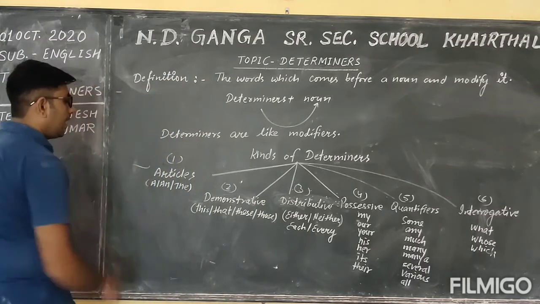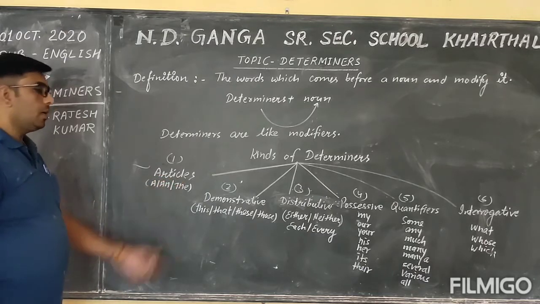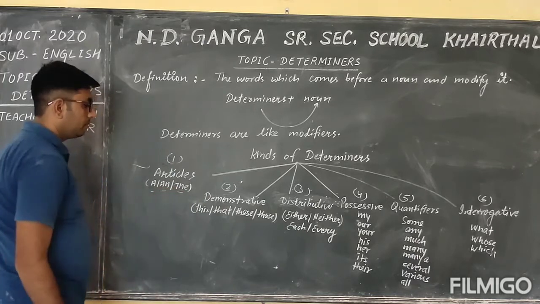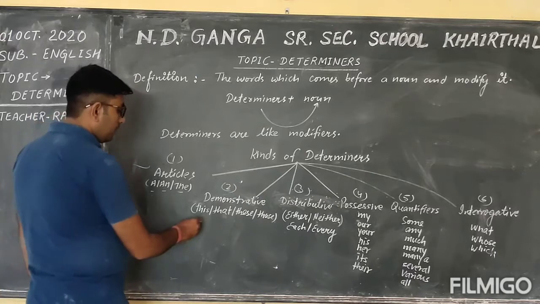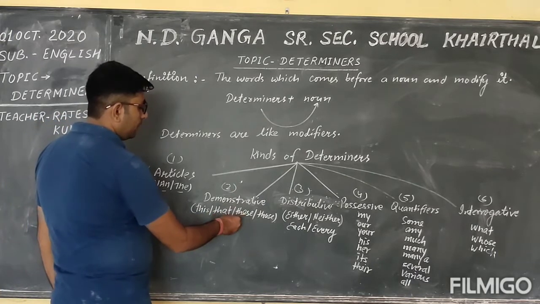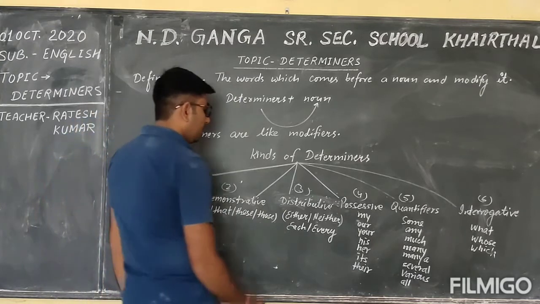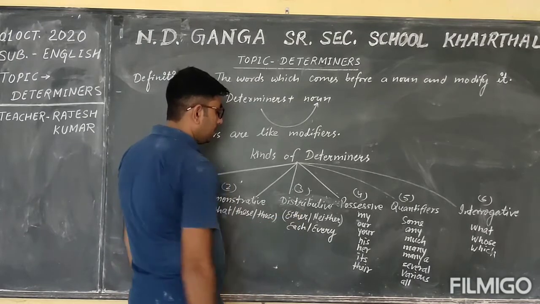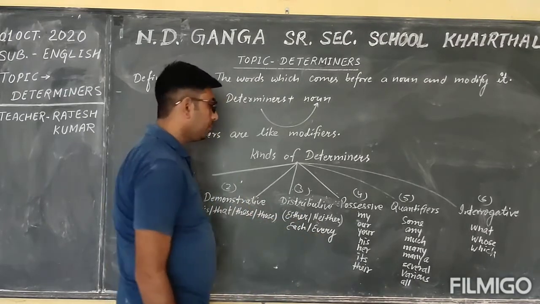And as you may know, which determiners are used in these types? You can see that in the article portion, the determiners are a, an, and the. In the demonstrative, these are this, that, these, and those. Okay students, in the distributive determiners, these are either, neither, each, and every.